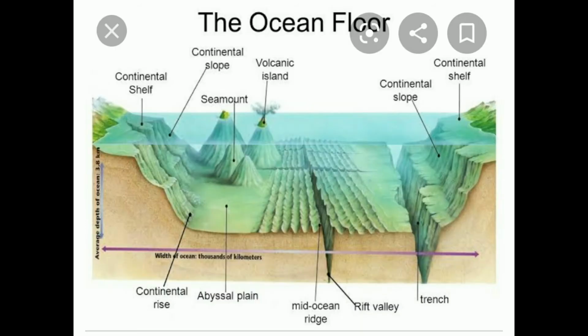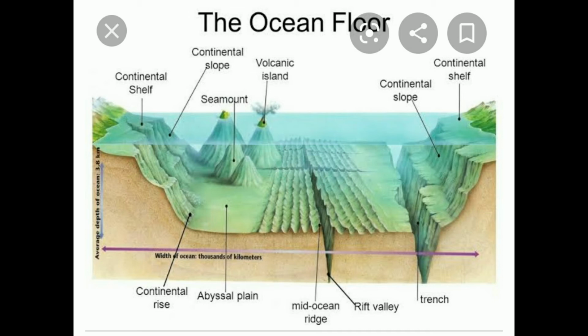Once see this picture. So first one is continental shelf. To your left, first starting is the continental shelf. It is a borderline for the land and the sea. When we go to the beach, we'll see a lot of waves coming towards us to the coast part. So in this continental shelf only, the waves will be formed. A lot of sand also will be there in this continental shelf only. So this continental shelf is a starting part of the coastline and some part of the ocean body.